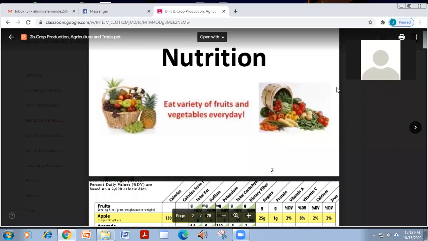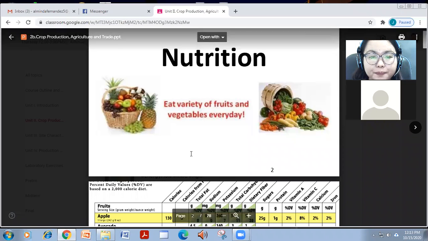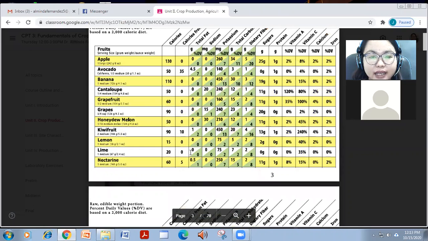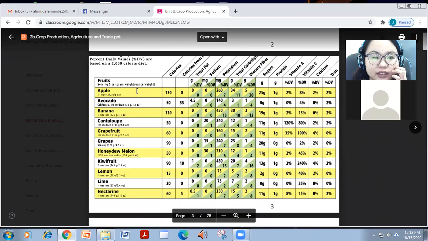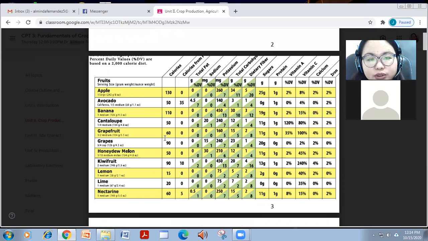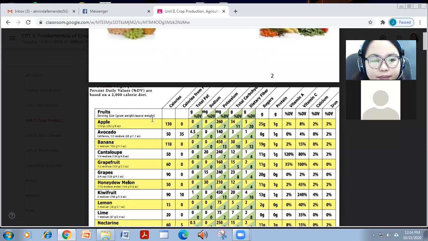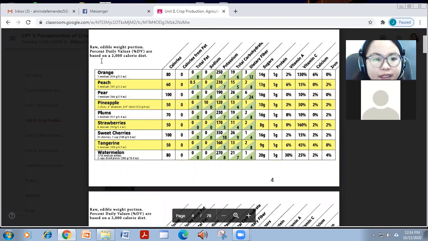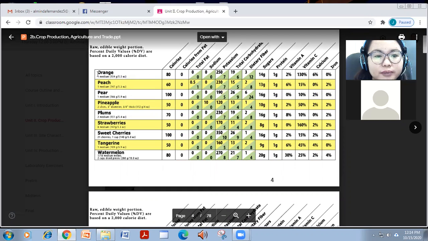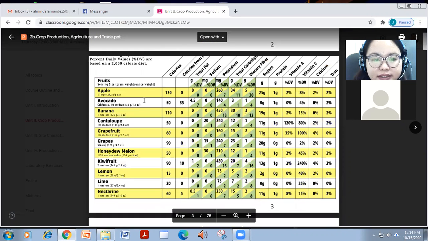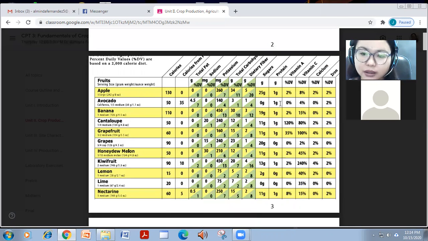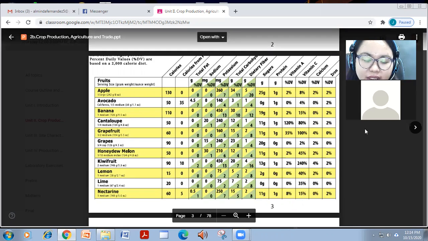Because as you can see here on the next slide, the table with the different nutrient contents of different fruits. These are based on percent daily values, based on a 2000 calorie diet. Among this group on the slide, which has the highest vitamin C?